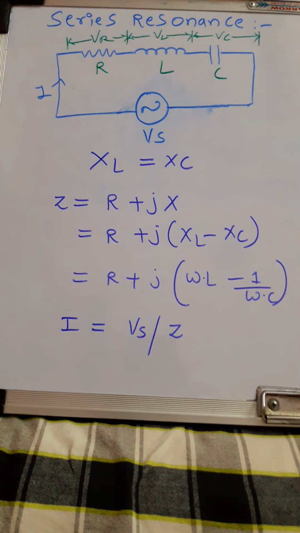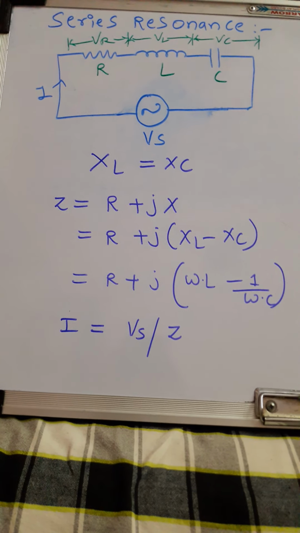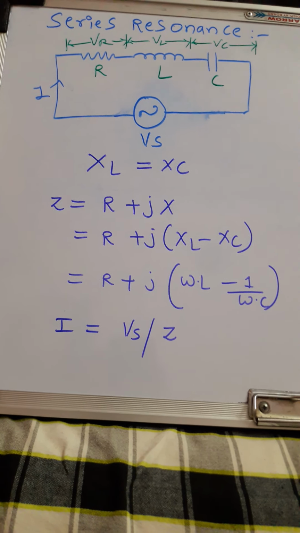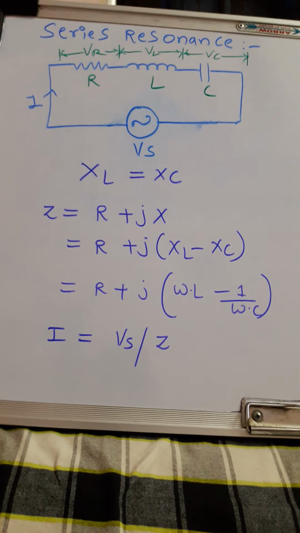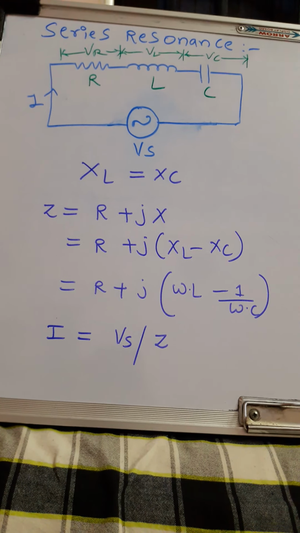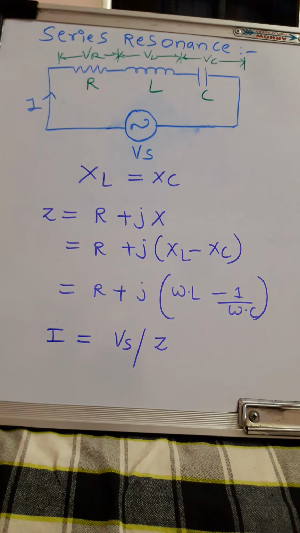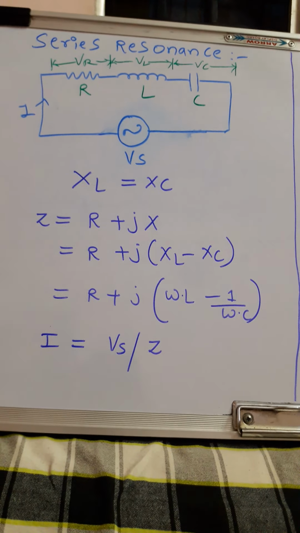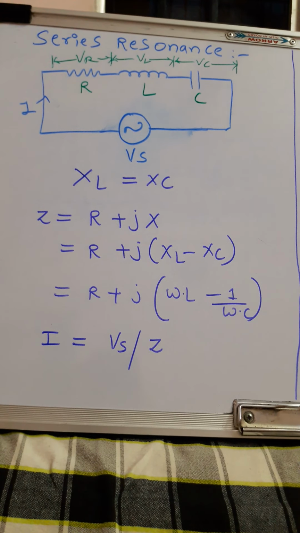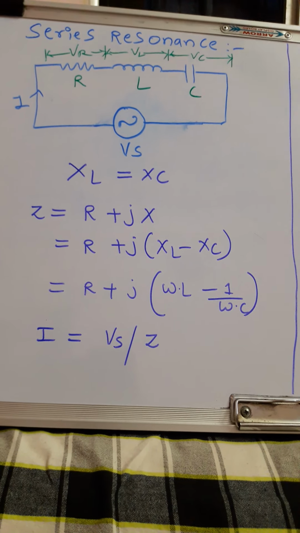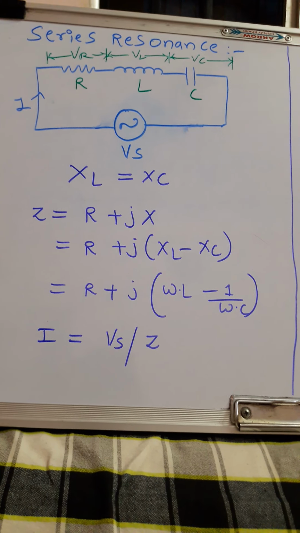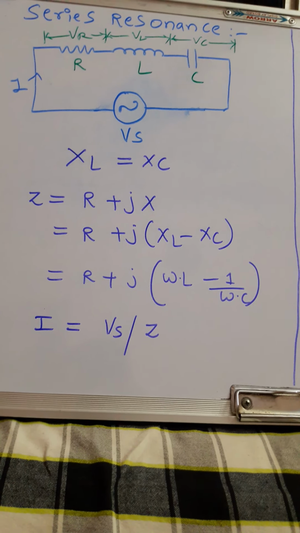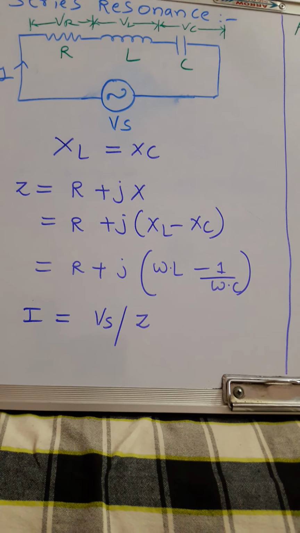The property of cancellation of reactance when inductive and capacitive reactances are in series is called resonance, or the property of cancellation of susceptance when inductive and capacitive reactances are in parallel is called resonance. Such cancellation leads to operation of reactive circuits under unity power factor condition, or with the current and voltages in phase with each other.